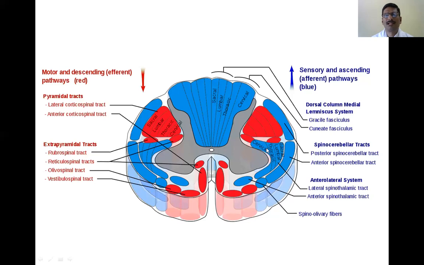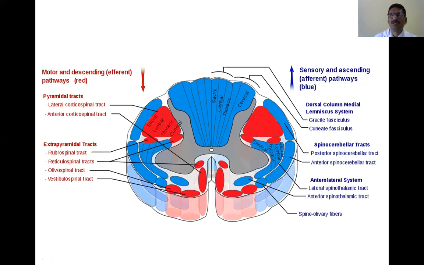So here it is cervical to sacral from medial to lateral, but there it is cervical to sacral from lateral to medial. That is the way the fibers are represented. So this shows the various sensory tracts and their position, as well as the type of sensory modality they convey.